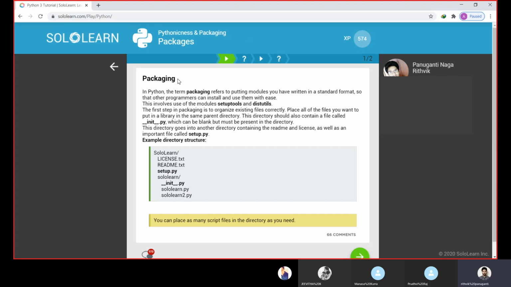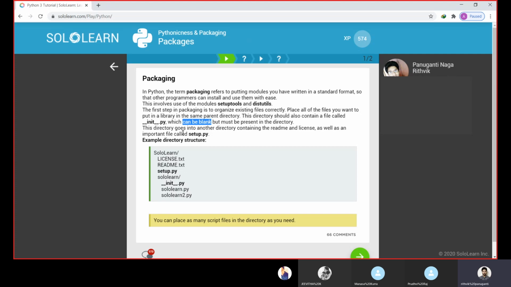To make our own package, we need to follow some steps. We use the modules setuptools and distutils. These are the two modules we use for creating our packages. We also include __init__.py, which can be a blank file, but it must be present in the directory.